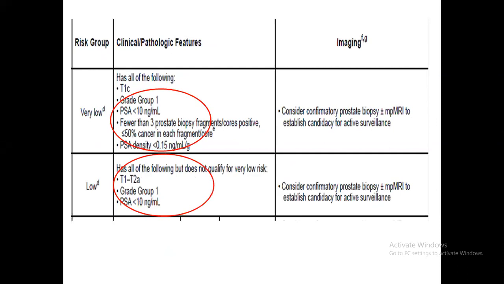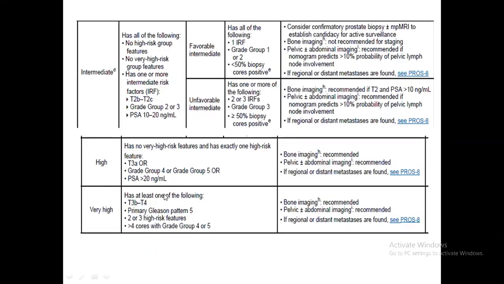So in the very low group, you should go for the multiparametric MRI only, along with prostate biopsy. In low, you have to do the same thing. I'm not going into the details of what is very low or low, but you can easily see that grade group 1, PSA less than 10, and low T1A or T2A is considered the low group. In the intermediate group, there are some risk factors by which it can be divided into favorable intermediate and unfavorable intermediate.